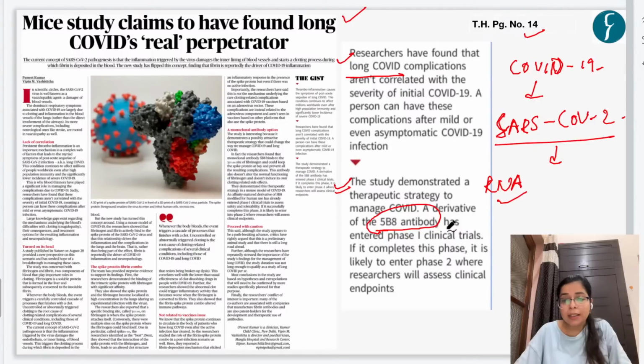Now let's see this in context of COVID-19 pandemic. Now see, this is a human cell, and this COVID-19, this SARS-CoV virus or coronavirus, had a particular kind of protein known as spike protein. If you see, this is the structure of coronavirus. It has the presence of this particular kind of protein on its surface.